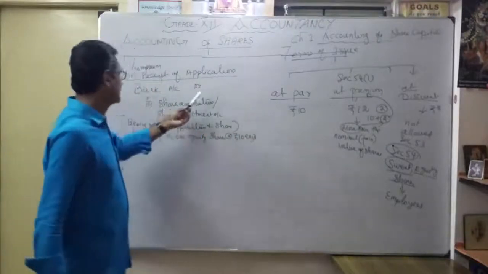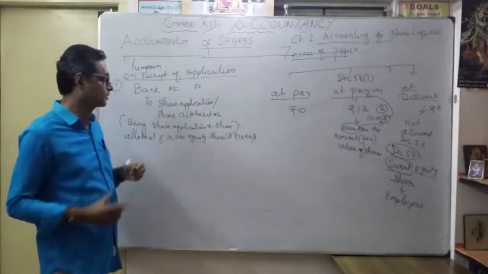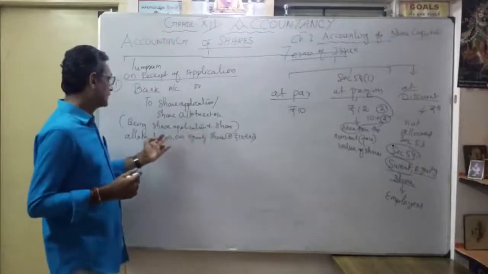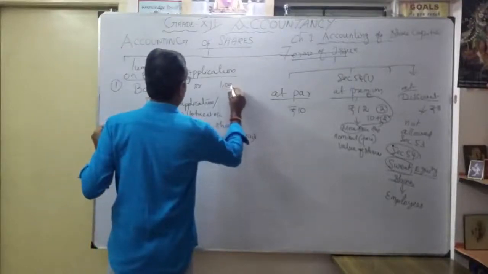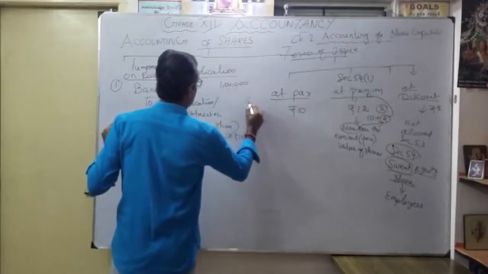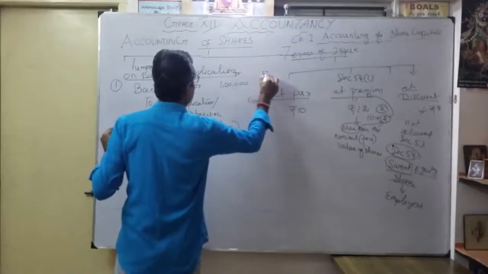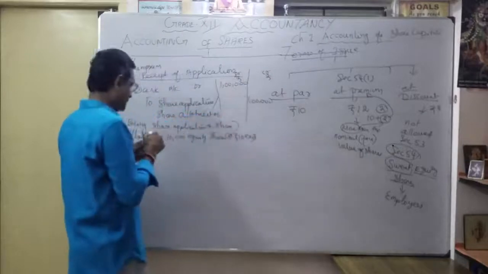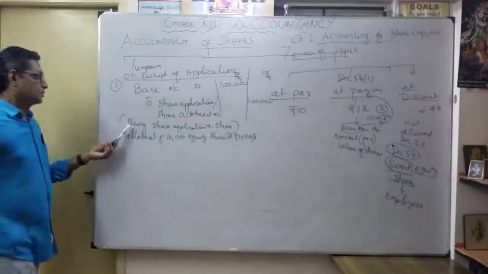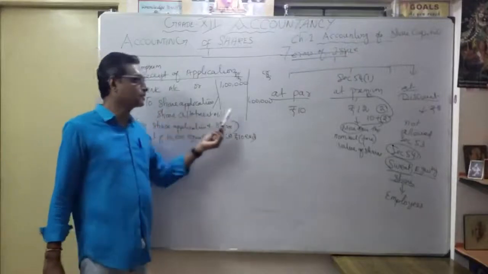So bank account debit to share application, or even you can say share allotment account. For example, how much? 10,000 into 10, so 1 lakh, debit here and credit here. You understood the format of journal entries. First entry: bank account debit to share application and share allotment account.